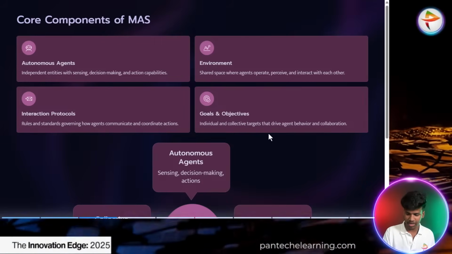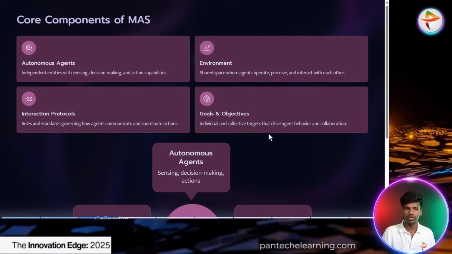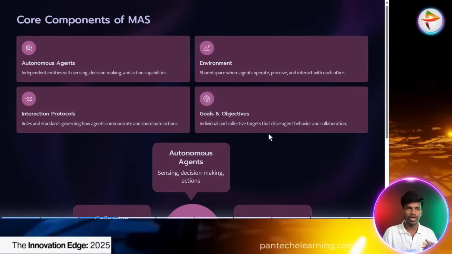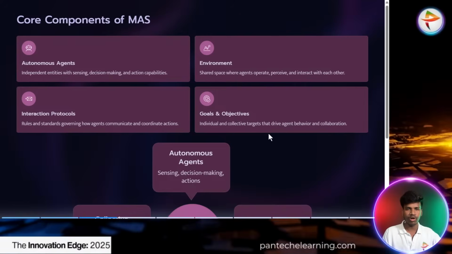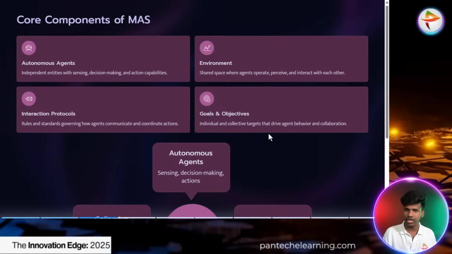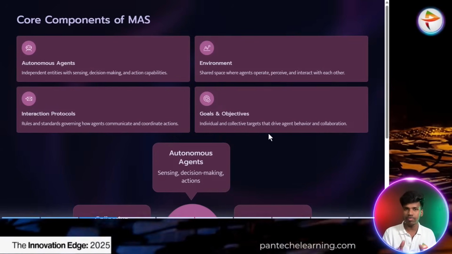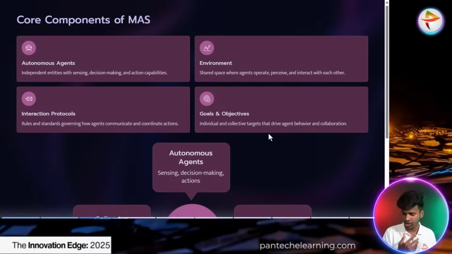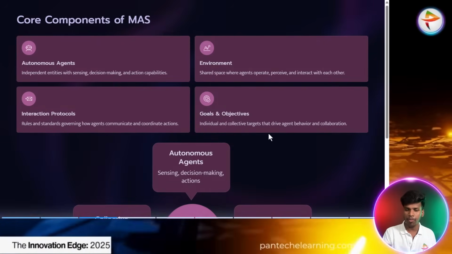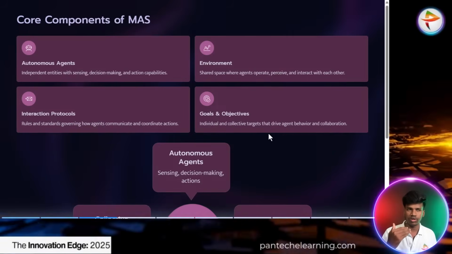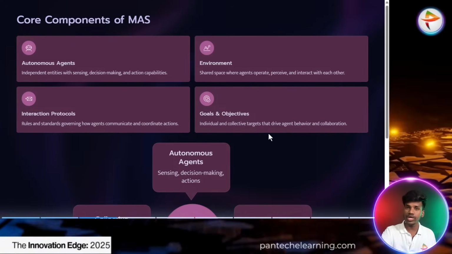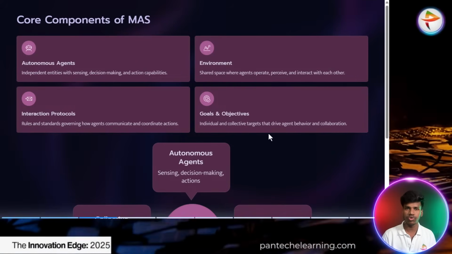So now I will give another example for the interaction protocol. A driver knows about this, right? For example, one taxi goes onto a particular road, and opposite it another vehicle is coming. The taxi driver has to pass a bridge that is single-way, so only one vehicle at a time can enter that road. At that time the opposing taxi driver gives a notification to the other person: I have to cross this road, so kindly give way.